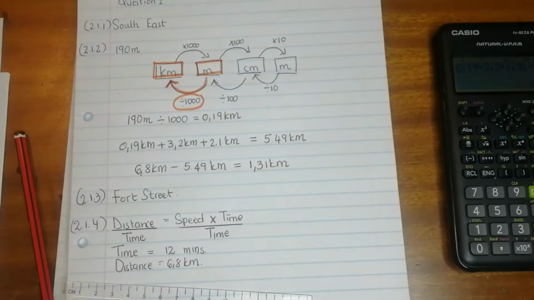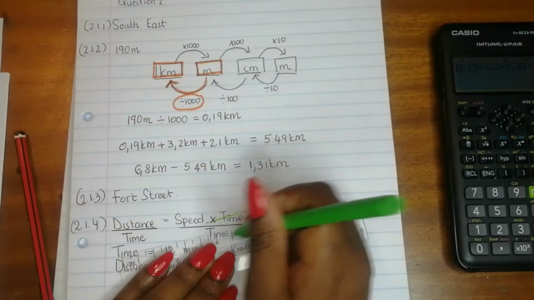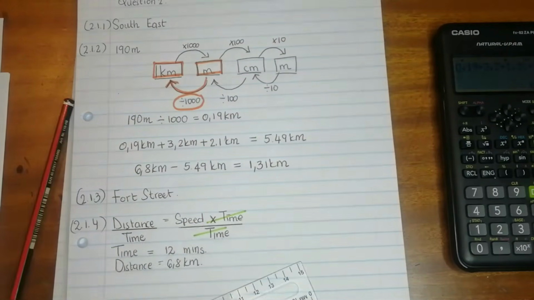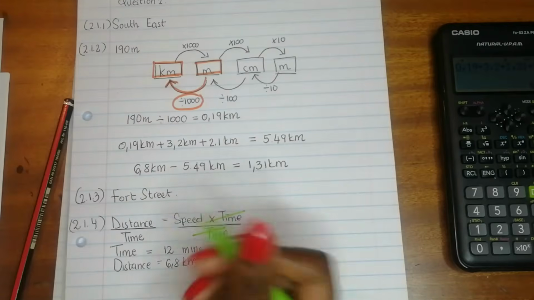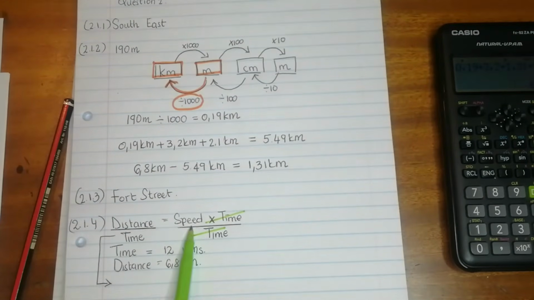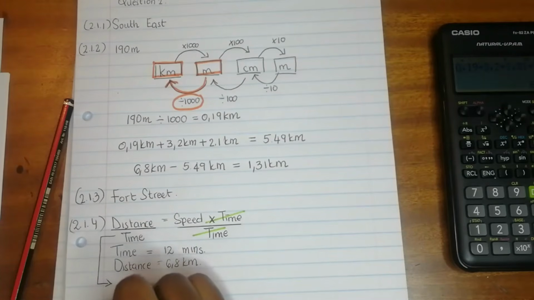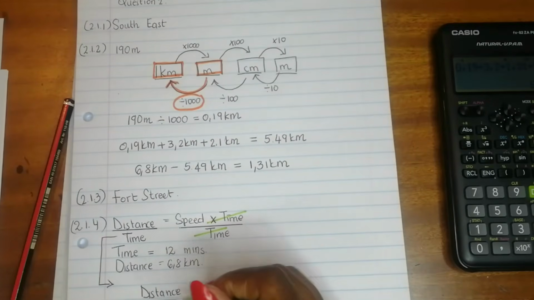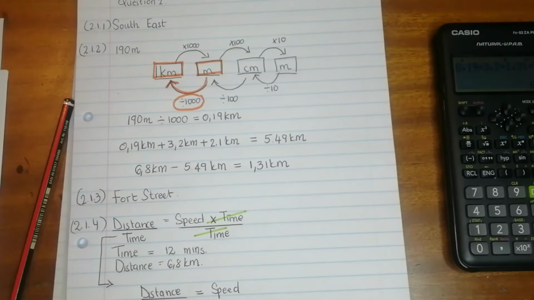And if you divide by time, do you see that they cancel, right? They cancel. And then what is the formula then for average speed? Okay, I'm just going to put this there. We can see that the average speed, or we can just say distance over time, is equal to the speed that Dumi traveled. The average speed that she traveled.